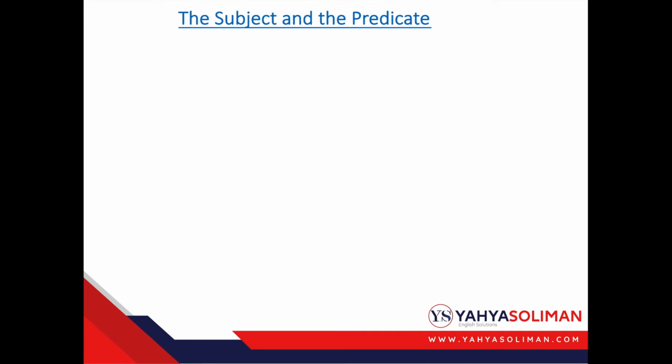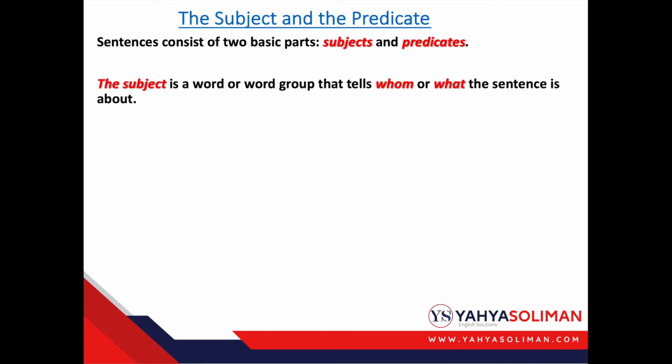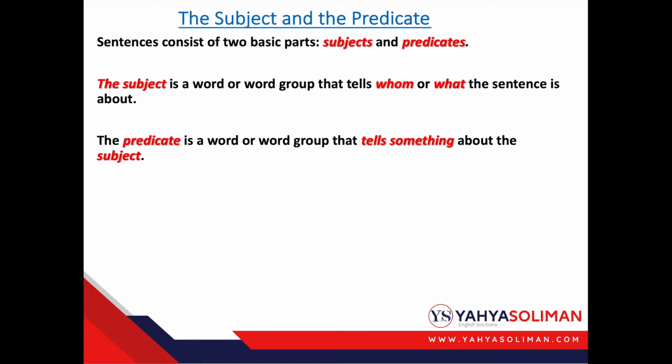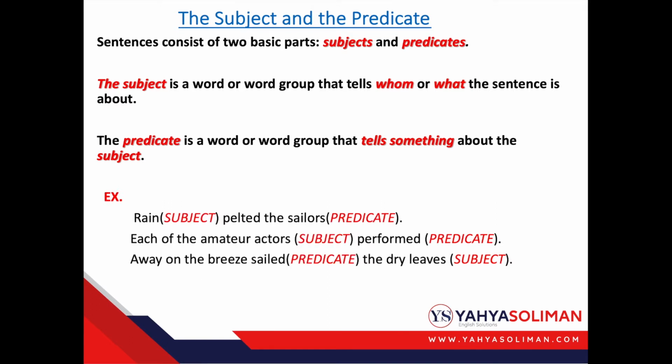The subject and the predicate. Sentences consist of two basic parts, the subjects and the predicates. The subject is a word or a word group that tells whom or what the sentence is about. The predicate is a word or a word group that tells something about the subject. For example, rain pelted the sailors. Here rain is the subject, pelted the sailors is the predicate.